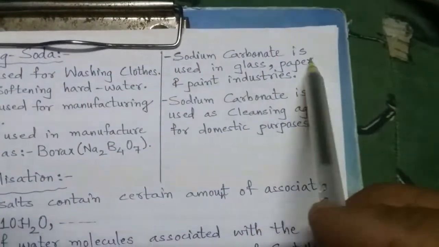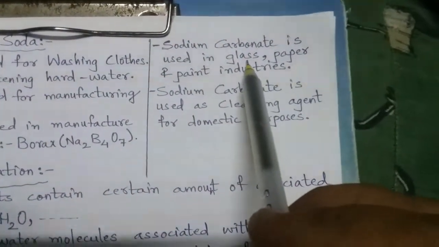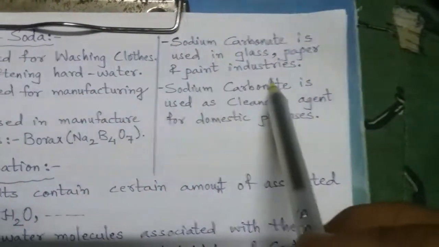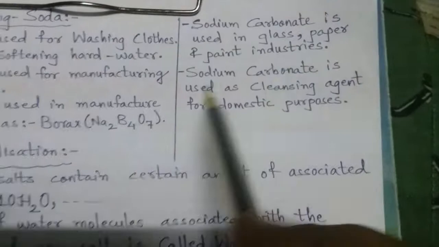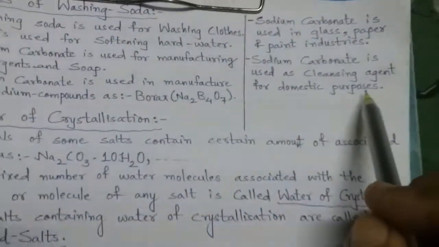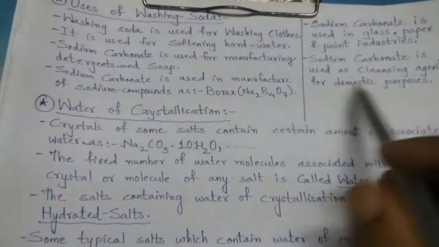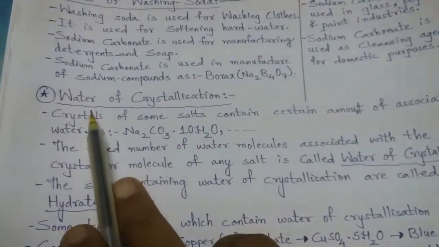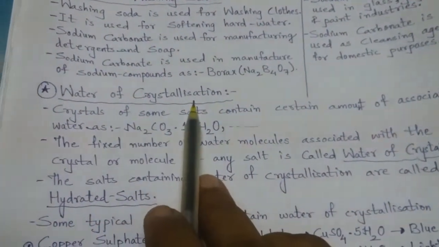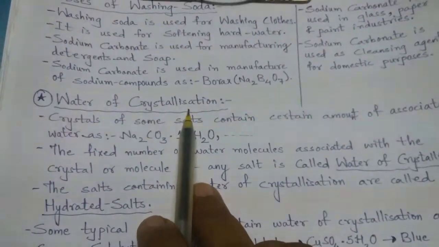Sodium carbonate is also used in the glass, paper and paint industries. It is used as a cleansing agent for domestic purposes, right? So now let us see further. One more topic is water of crystallization. You have seen the formula of washing soda.